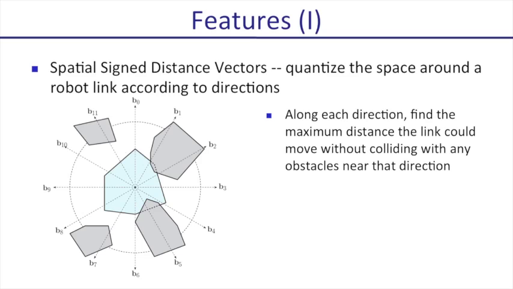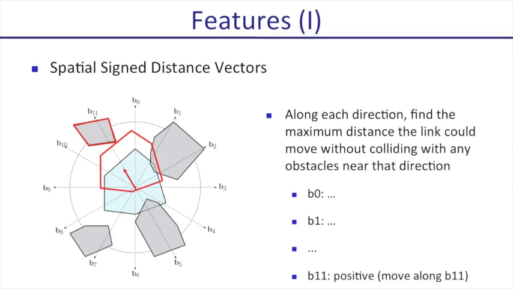In this example, we subdivide a 2D space into 12 parts by using 12 directions, B0 to B11. Here, the blue part is the robot link, and the brown color denotes the obstacles. Along each direction, we can compute the maximum distance the link could move without colliding with any obstacles near that direction. For instance, along direction B11, the maximum distance the robot link can move is illustrated as